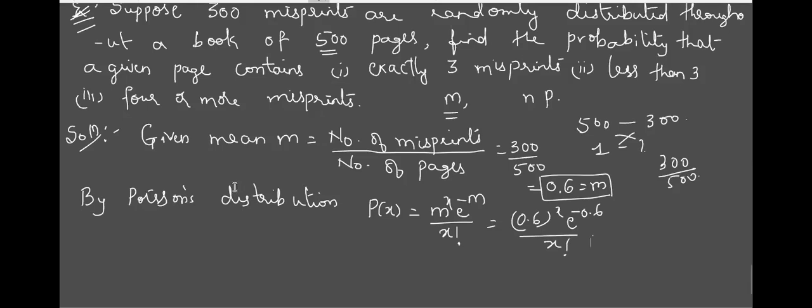Will you try solving the next parts? They are going to be easy. Solve and tell me the answer. We want exactly 3 misprints, which means x equal to 3. Put x equal to 3 and find the value.